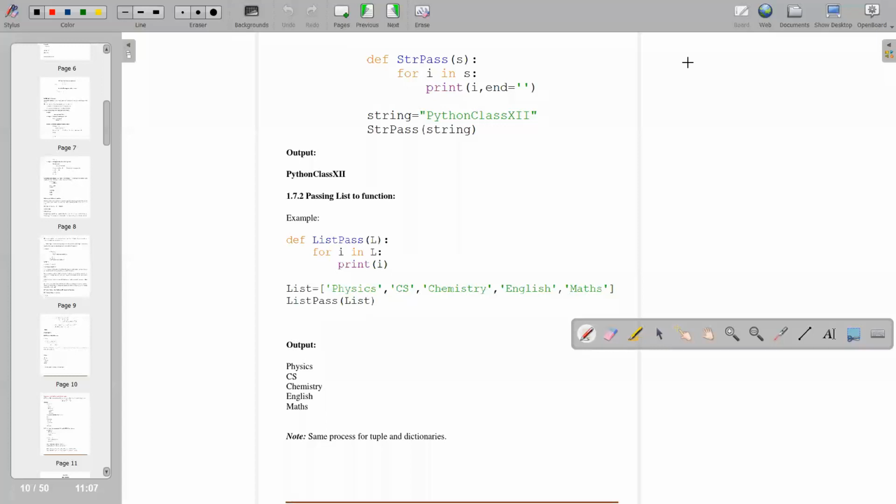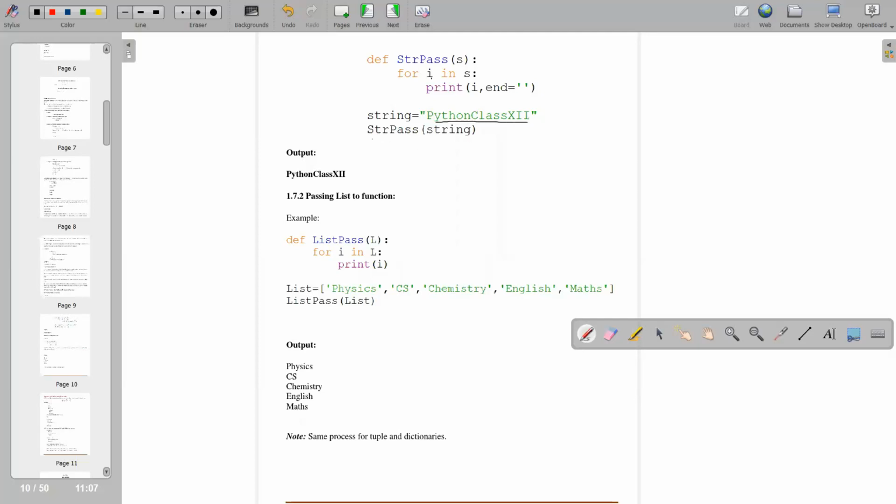Yes, see how we will pass a string to a function. Here you see the def keyword. The def keyword is used to show that we are defining a function, and str_pass is the name of the function. S is a parameter which you are passing to the function. So here we will take a for loop, for i in s. So i is your variable, and it goes through s till the end of the string. Print i. It will print the value of i.